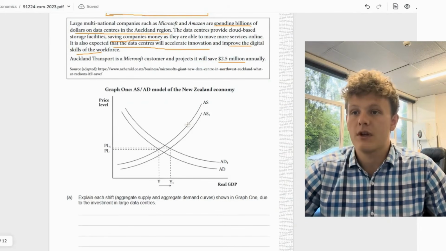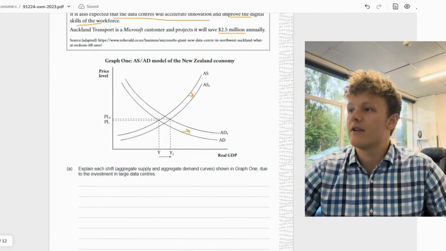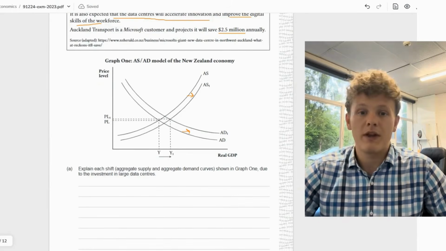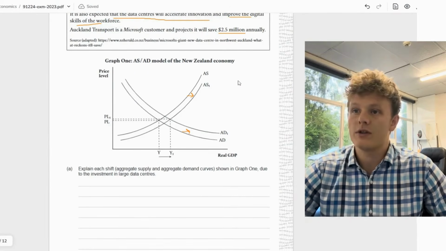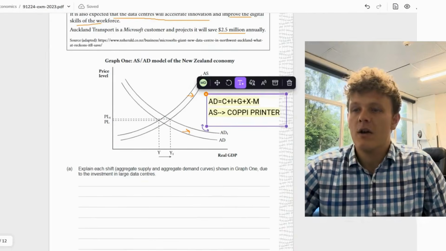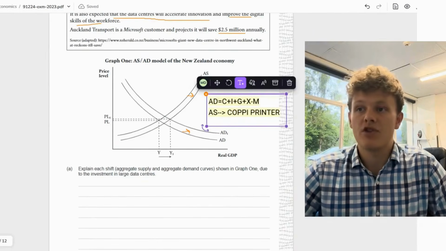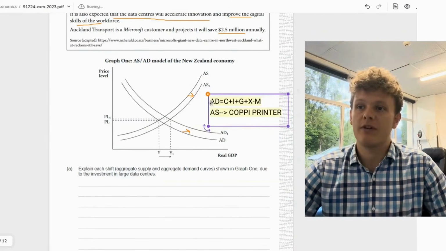In the graph, it's got two shifts. It's got this increase in AS and it's got an increase in AD. So both things are increasing. When we see the AD AS, we want to think about the following equations. AD equals AS. AD equals C plus I plus G plus X minus M. So that's our equation for aggregate demand.